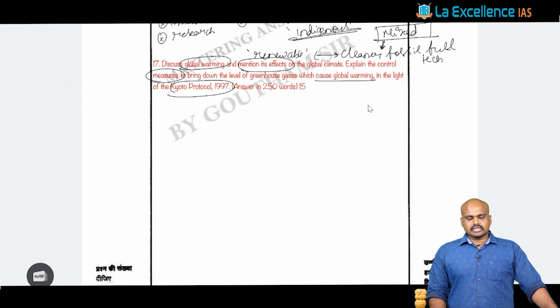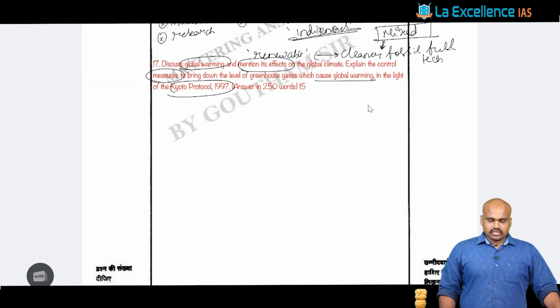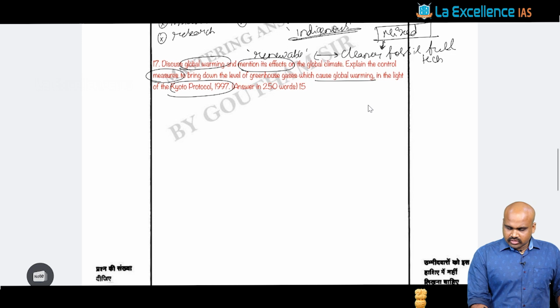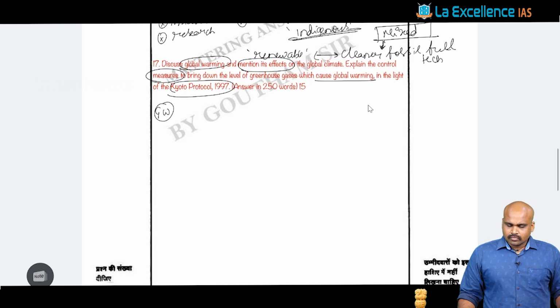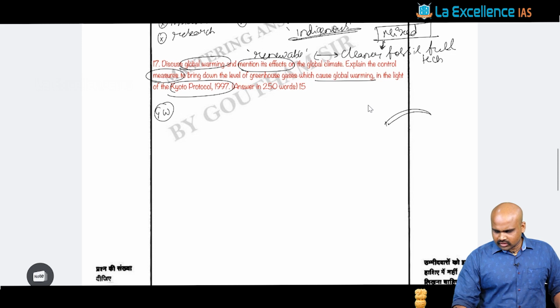And when you look at this in the light of the Kyoto Protocol, what is it going to discuss? First thing you can talk about is what you fundamentally mean by global warming as a phenomenon. You know that this is fundamentally the result of the greenhouse gas layer that is present, because of which there are incoming short wave radiations and long wave radiations which are not able to escape, for the reason that the thickness of this greenhouse gas layer is increasing. As the thickness increases, the greenhouse gas effect is going to increase.